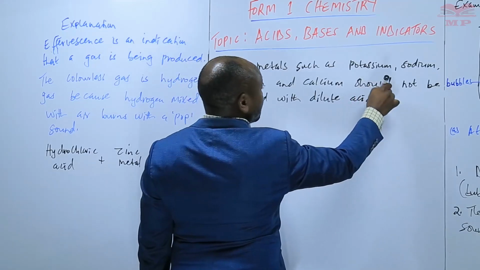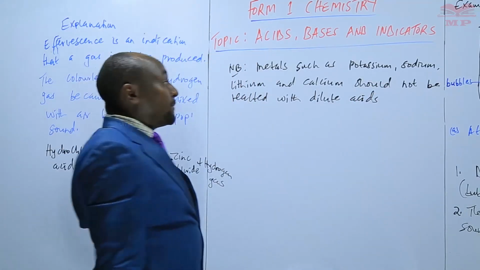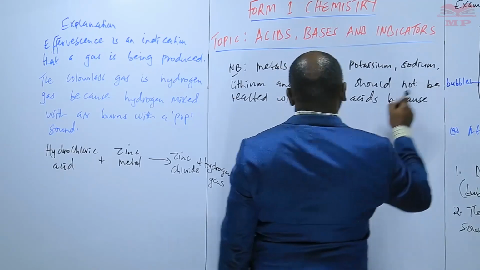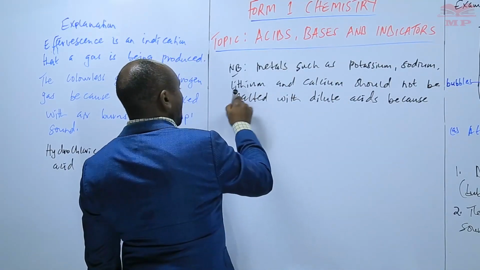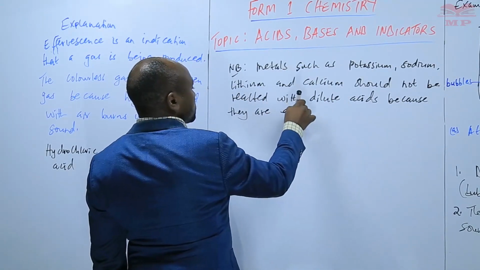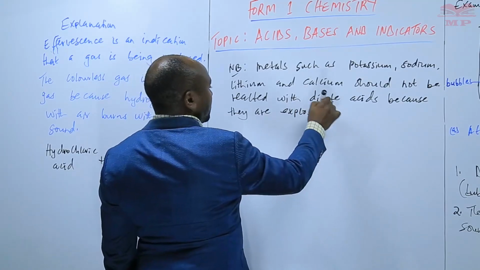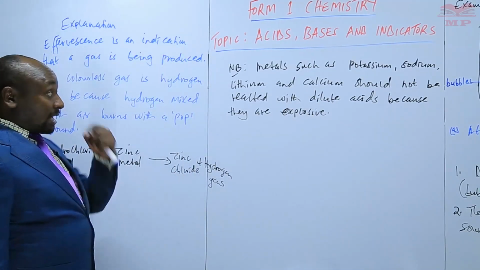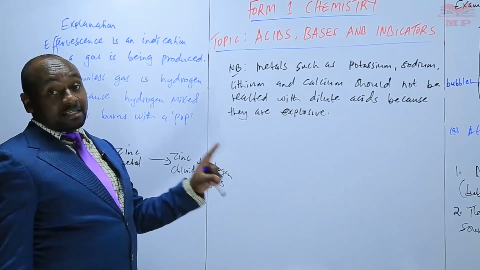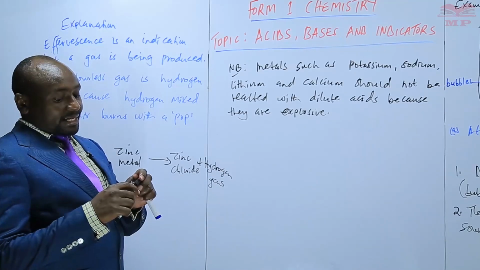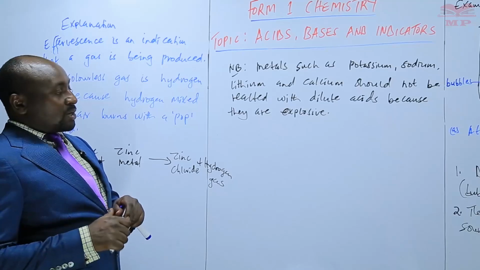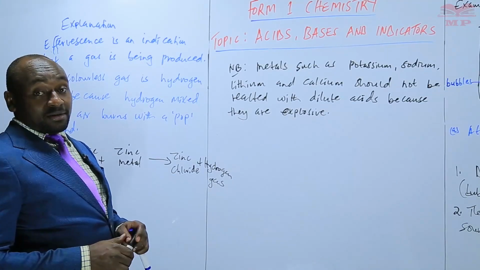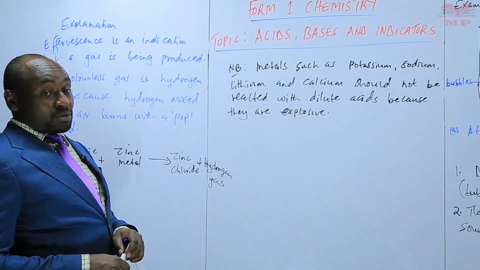We should not react them with dilute acids because they are explosive. They are of high reactivity, so the moment they come into contact with an acid, an explosion can happen, and that can be dangerous.